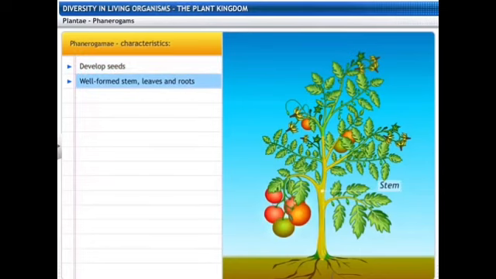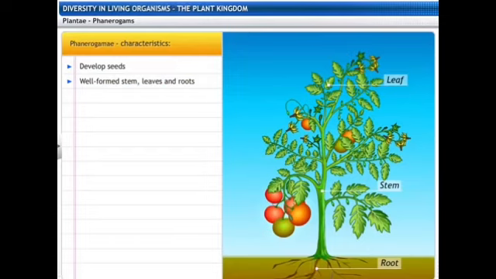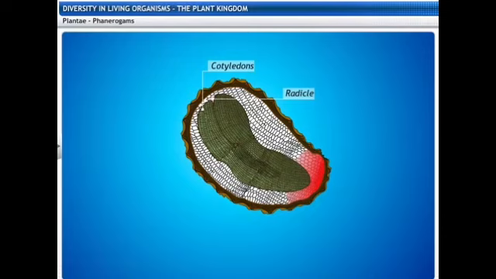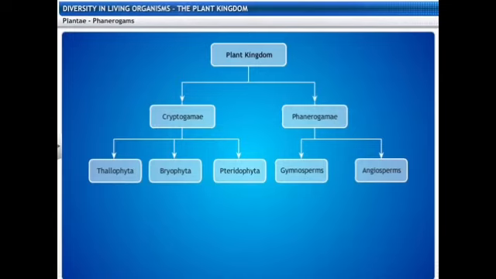So they have developed seeds and well formed stems, roots and the leaves. They have the typical embryo which is having the radicle from where the root system arises and the cotyledons which are the stored food particles.